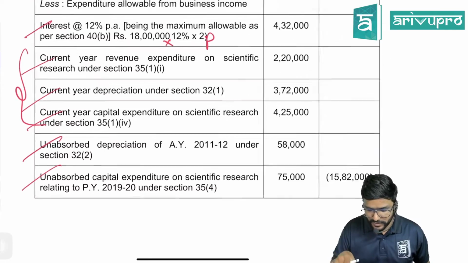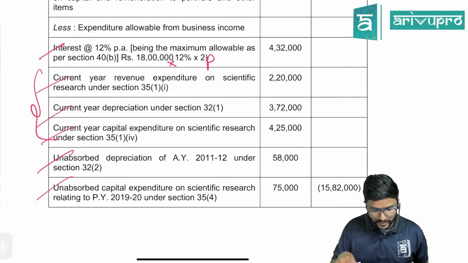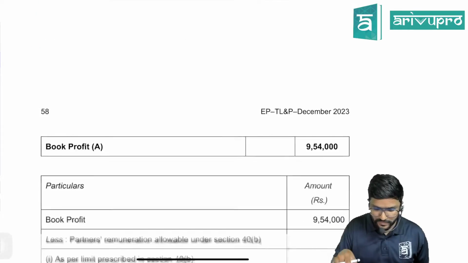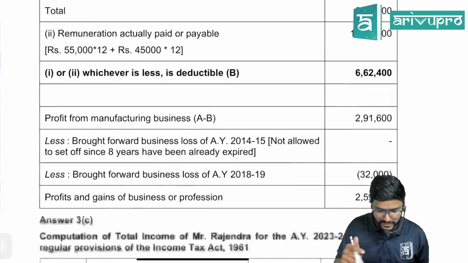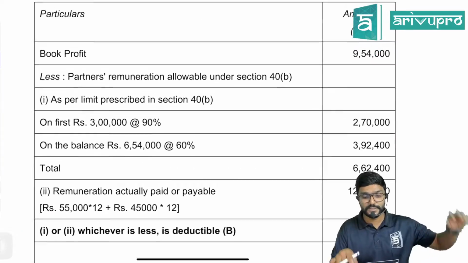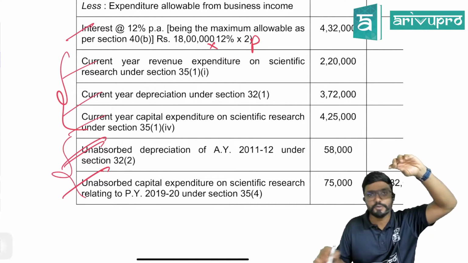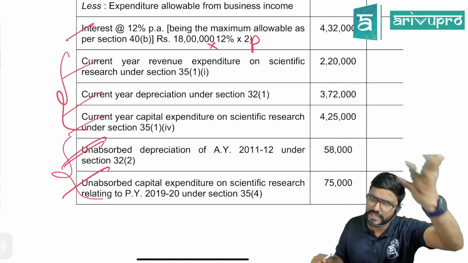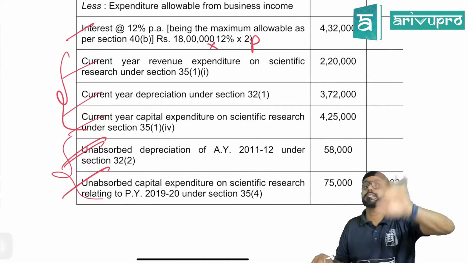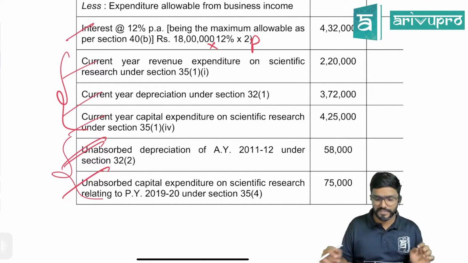So, sir, what about this loss, sir? Business losses are also there, which we will see later. That is, we will adjust at this stage. Business losses, because these are related to PGBP only. First, you can claim this before calculating book profit. Please be careful with it.